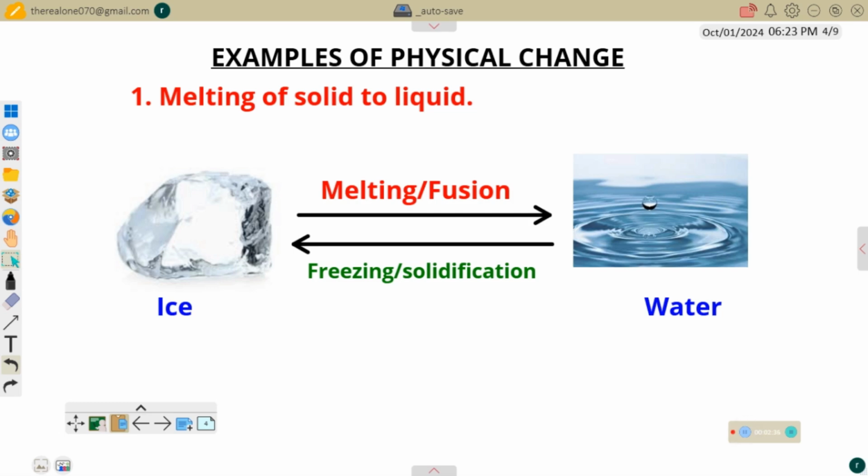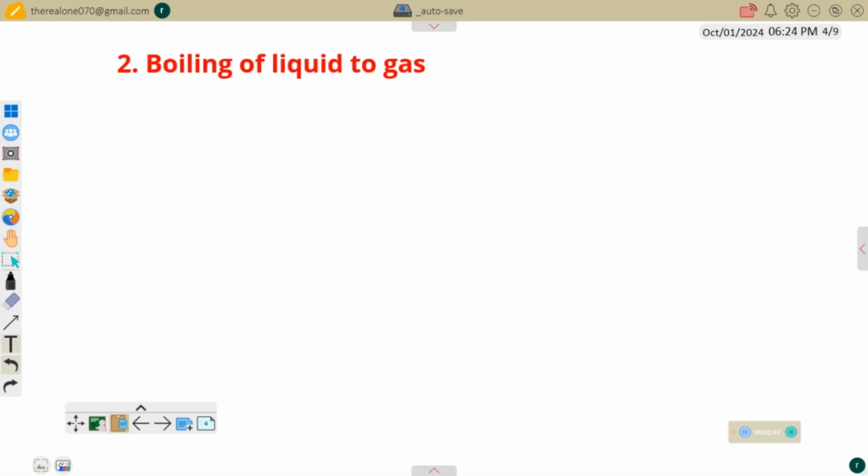Now, another example that we can have is when water is boiled to form steam. So that is, if we boil a particular liquid to form gas, it's possible that the gas turns back from gaseous form to liquid form. For example, when water is boiled to form steam, the steam can be turned back from gaseous form to the liquid form through condensation process.